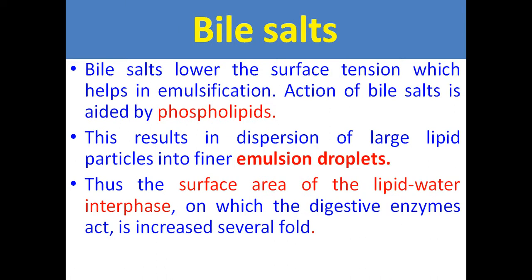Bile salts lower the surface tension, which helps in emulsification. If you remember the abnormal constituents of urine test which you are doing in practicals, you are doing Hay's sulfur powder test for the identification of bile salts and bile pigments, correct? In this Hay's sulfur powder test, you are adding sulfur powder to the control sample and to the urine sample. If the sulfur powder sinks to the bottom, it indicates the presence of bile salts and bile acids. If it doesn't sink, there are no bile salts, bile pigments or bile acids.